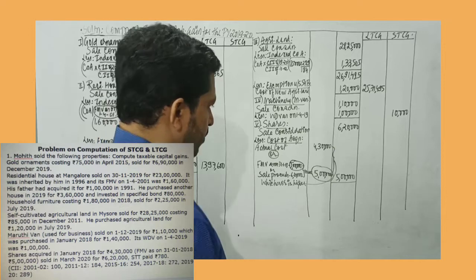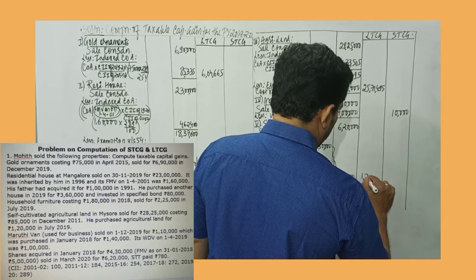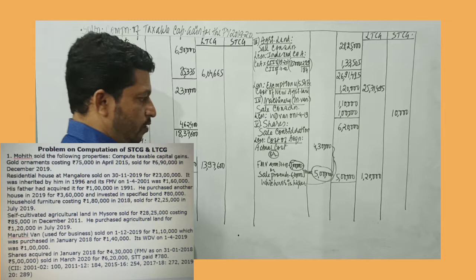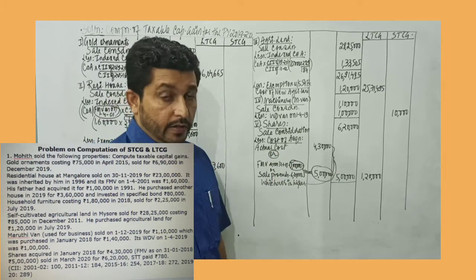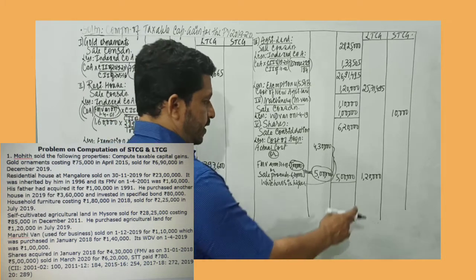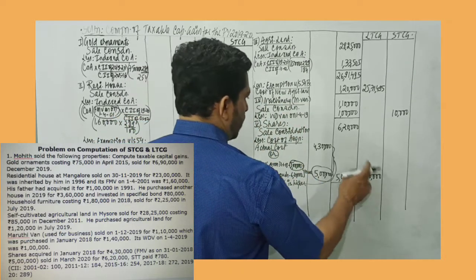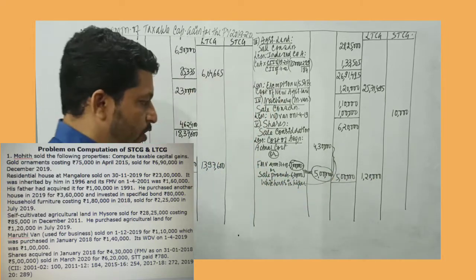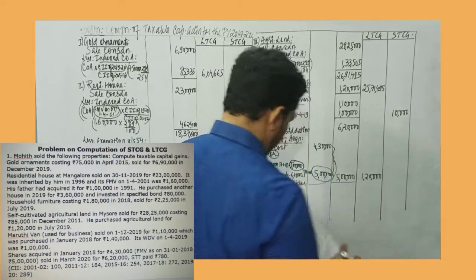6,20,000. And remember, it's more than 12 months, so it will be 1,20,000 without indexation. We haven't done the indexation over here. So the rule is very clear: the tax rate is beyond 1 lakh, 10%. Up to 1 lakh is exempt when you go to the calculation of taxation. Since indexation is not done, you get 6,20,000 minus 5 lakh, that would give me 1,20,000. So 1,20,000 is long-term capital gain.